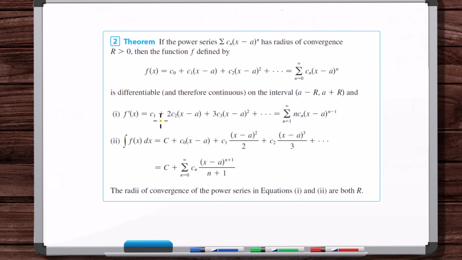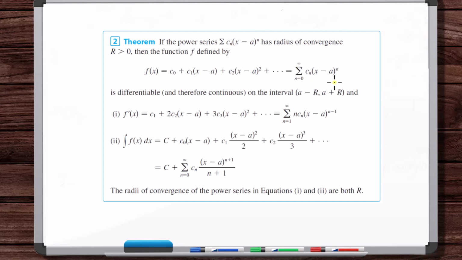How do you differentiate power terms? That's easy, it's the power rule. Bring down the power and then subtract 1 from what the power was. So it's really easy to differentiate this general form.